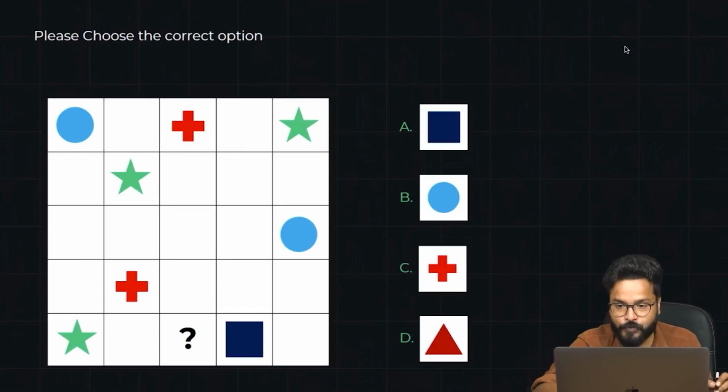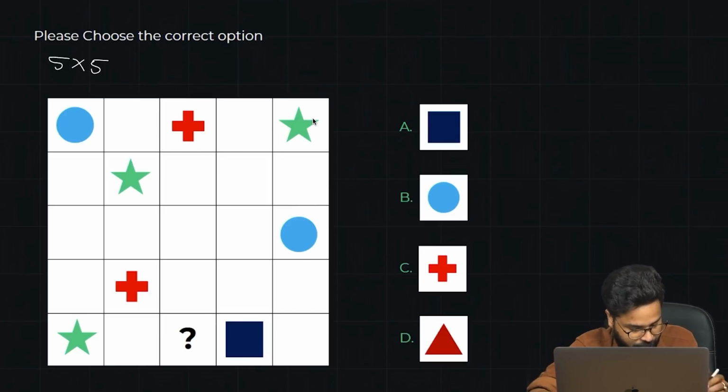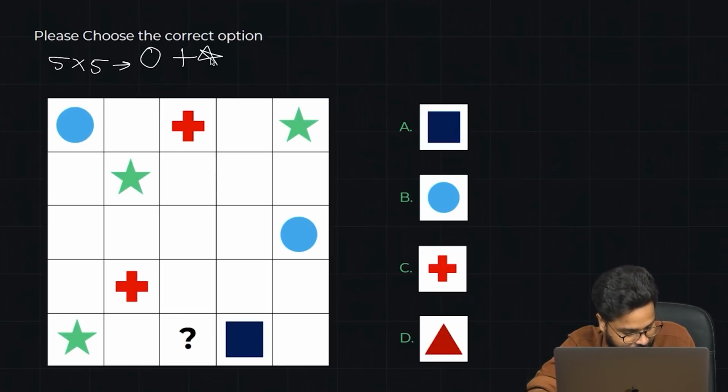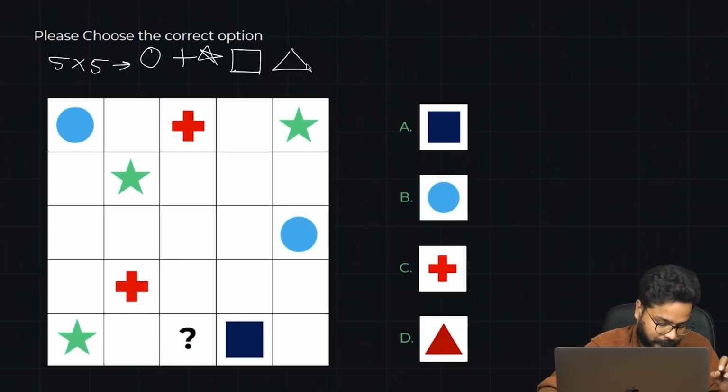So what type of Sudoku is this? This is a 5x5 Sudoku. 1, 2, 3, 4, 5. 1, 2, 3, 4, 5. And what are the 5 different figures that you see here? I can see a circle, a plus sign, a star, a square, and from the options I see there could be a triangle, right?